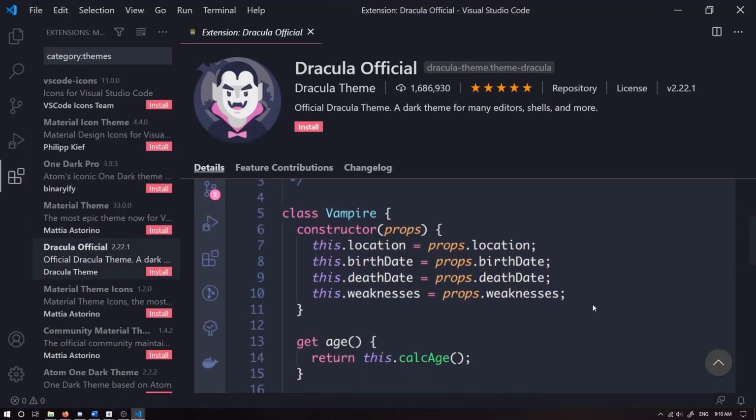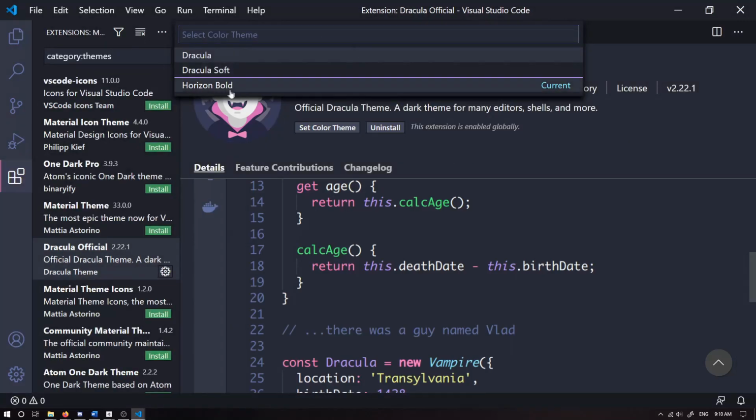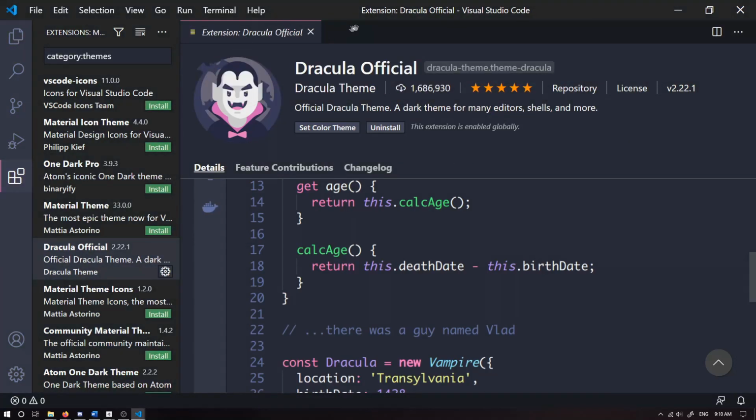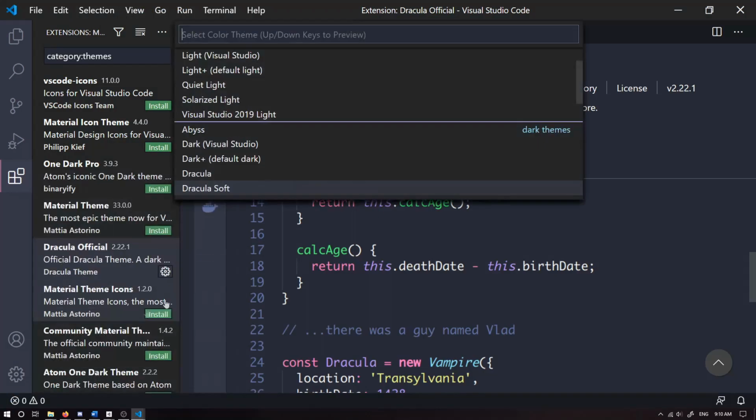Got Dracula Official, which looks pretty nice. So we're going to install that. Awesome. So it's automatically set it up. You can change it to the soft one if you want. If you want to go back, go settings, go back to color theme. Okay. Set it back to the one you want.